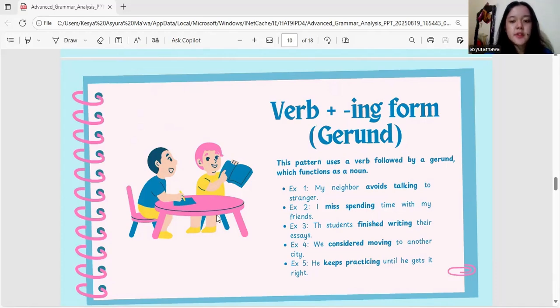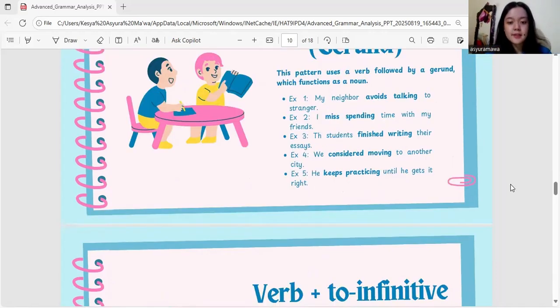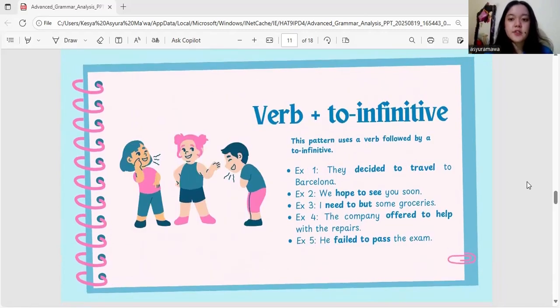Last example, he keeps practicing until he gets it right. The explanation is the verb "keeps" is followed by -ing, "practicing", to indicate an ongoing activity. Next, verb plus to infinitive. This pattern uses a verb followed by a to infinitive.